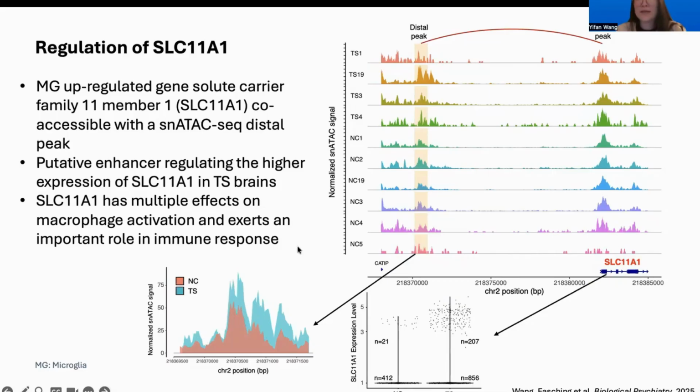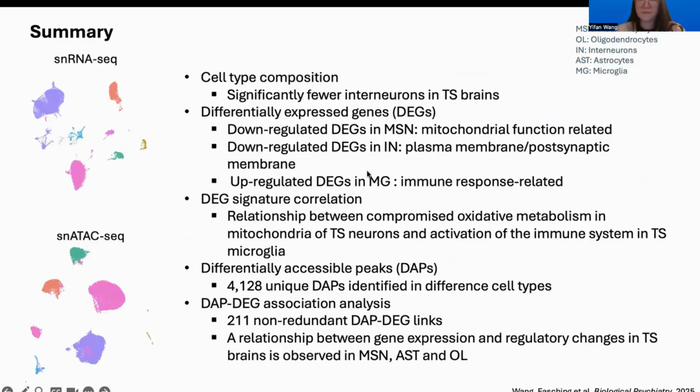So we hypothesized that there might be a correlation between the more accessible regions in the TS brains and the upregulated gene, as these are co-accessible in the single-nuclear ATAC-seq data. This gene also has multiple effects on macrophage activation and has an important role in the immune response.